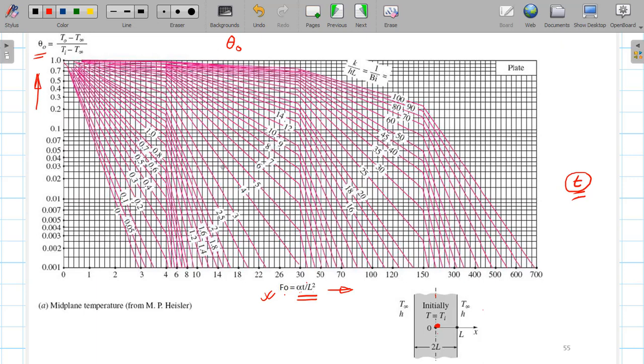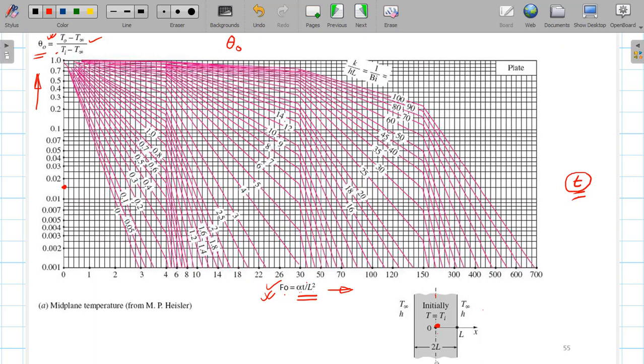So find that particular Biot number where this problem lies, and corresponding to the Fourier number and Biot number, you can easily find from the y-axis what theta 0 is. If you know theta 0, since the initial temperature is known and the fluid temperature is known, you can find T0.